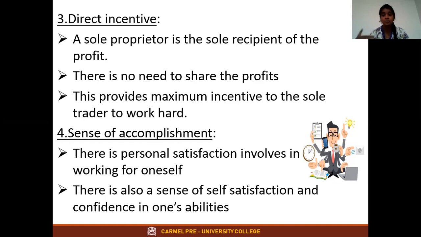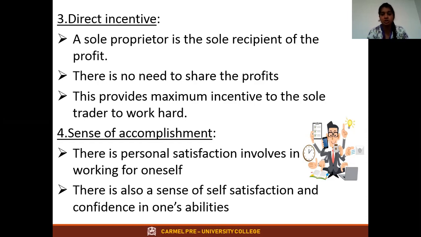If one person is putting in hard work and there is a profit, that profit will be shared with these two persons. Even if one person is not working, he will get a profit. But in a sole proprietorship, it is not like that. It depends on you. If you put in hard work, come up with innovation, and concentrate so much on the business, whatever positive comes, definitely he alone will enjoy. If he is not doing anything and tomorrow he faces a loss, he alone should face it. That is called direct incentive.